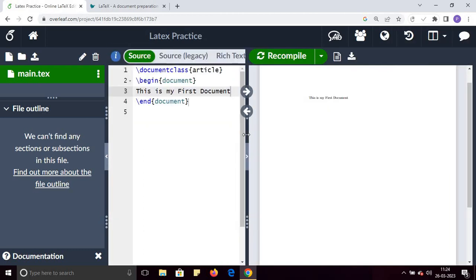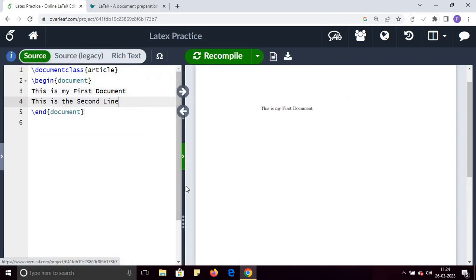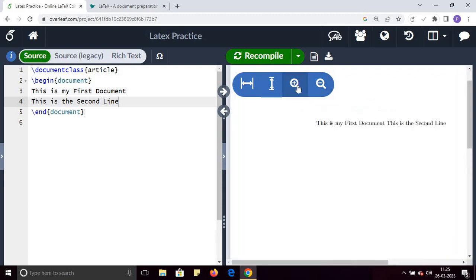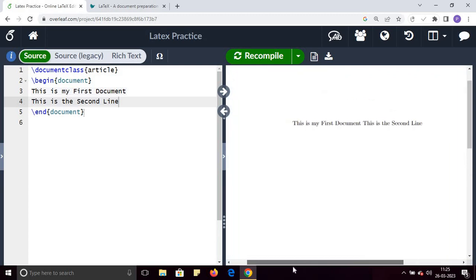Next, if you want to write another line, for example after "this is my first document", if I write like this, "this is the second line". Let me adjust the screen. Okay, this is the second line, and if I click on recompile, just wait, and you can see this is my first document, this is the second line. You can see the output here, you can zoom the output. And if you want to create a new line, then you will use this double slash.